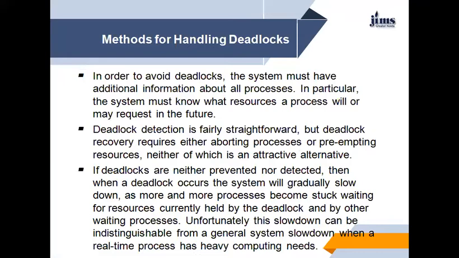In other words, if a system does not employ either a deadlock prevention or a deadlock avoidance algorithm, then a deadlock situation may occur. In this environment, the system can provide an algorithm that examines the state of the system to determine whether a deadlock has occurred, and an algorithm to recover from the deadlock.